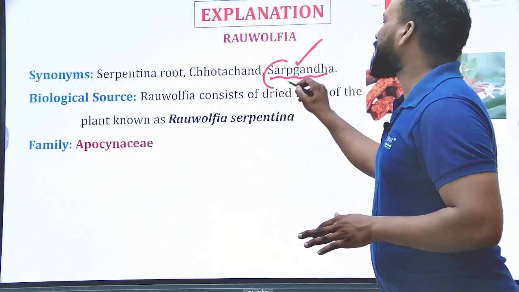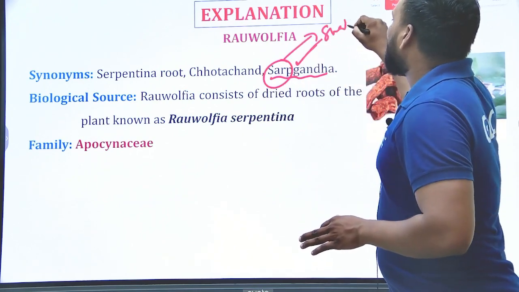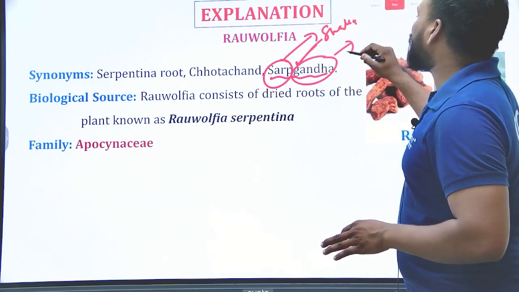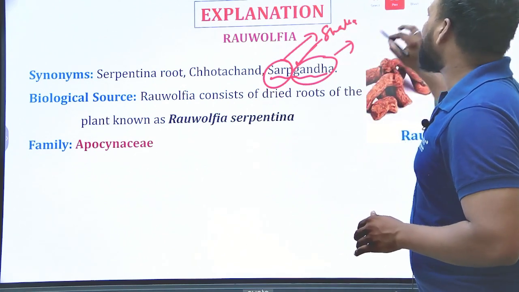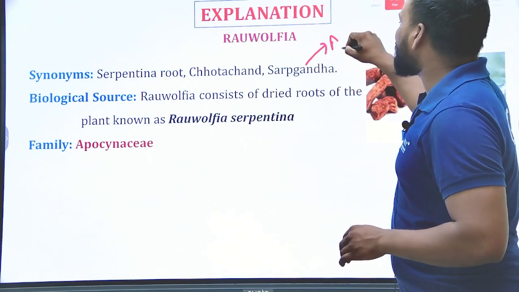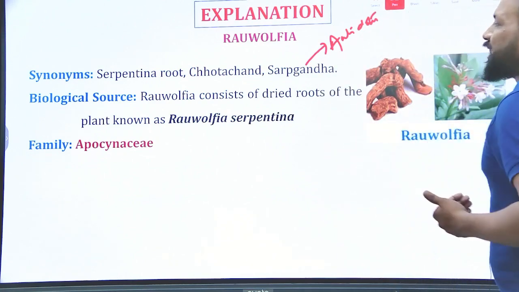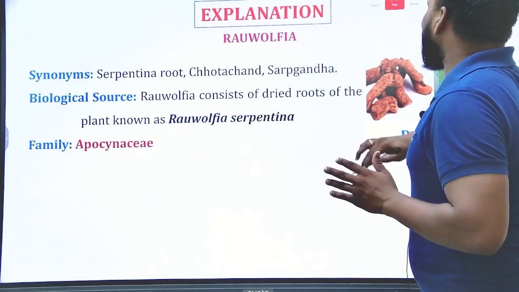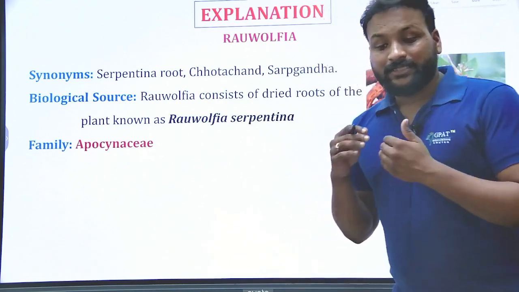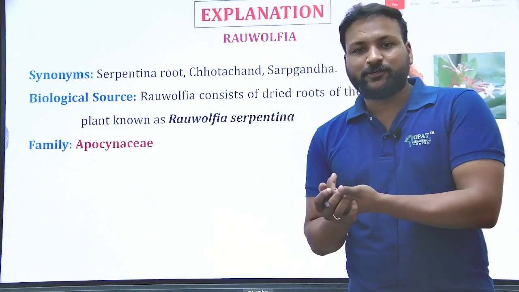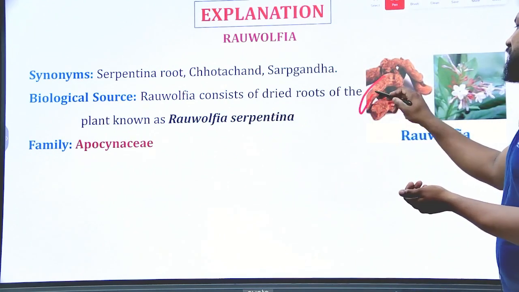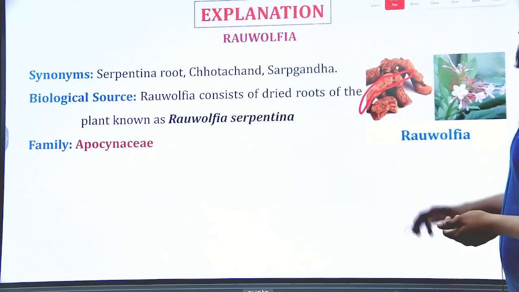Sarpa means snake, Gandha means antidote or medicine, which means it is an antidote for snake bite. That's the reason Rauwolfia is known as Sarpagandha. It is also known so because its morphology resembles a snake.